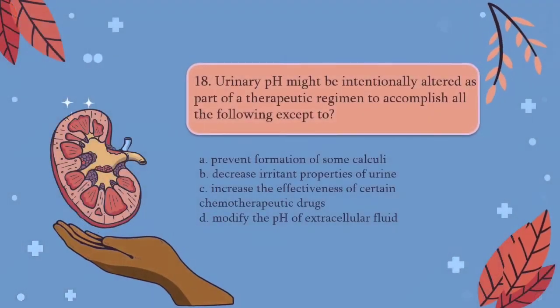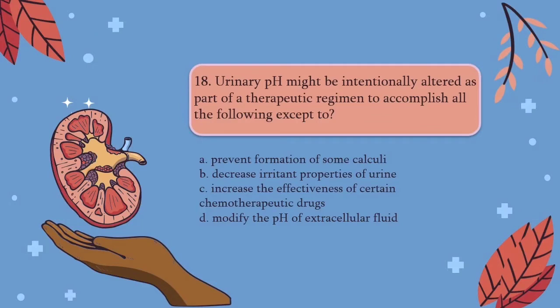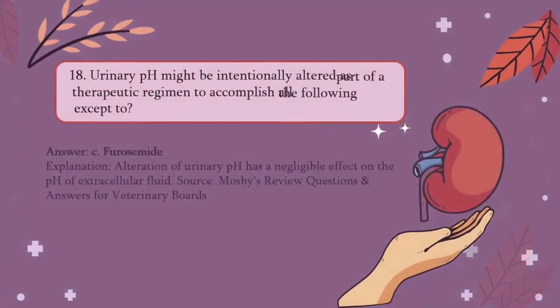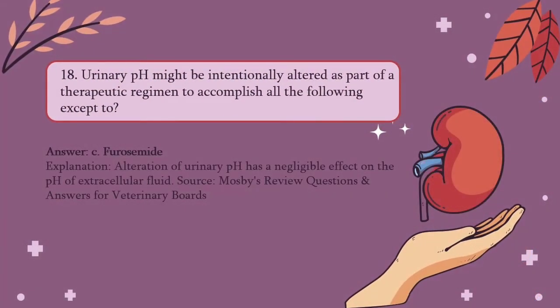Moving on, we have question number 18. The urinary pH might be intentionally altered as part of a therapeutic regimen to accomplish all the following except to A. prevent formation of some calculi, B. decrease irritant properties of urine, C. increase the effectiveness of certain chemotherapeutic drugs, and D. modify the pH of extracellular fluid. The answer for that question would be letter D. The alteration of urinary pH has a negligible effect on the pH of extracellular fluid.